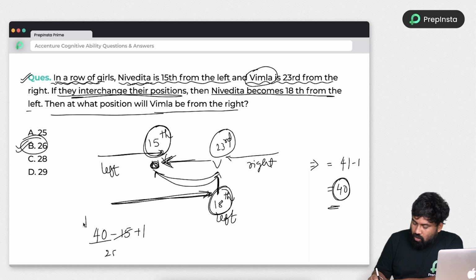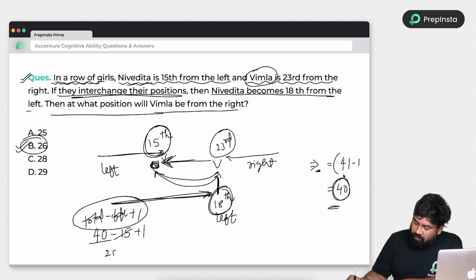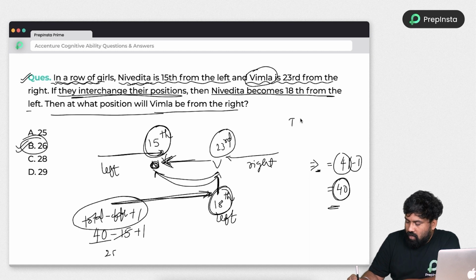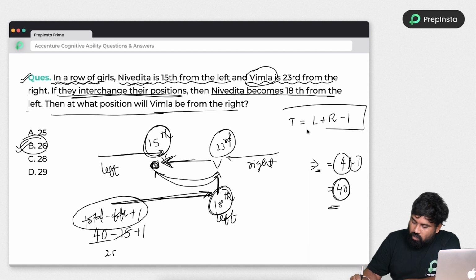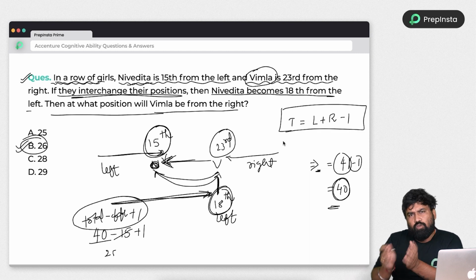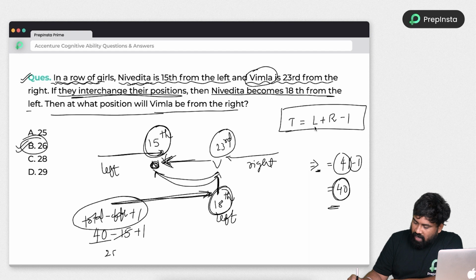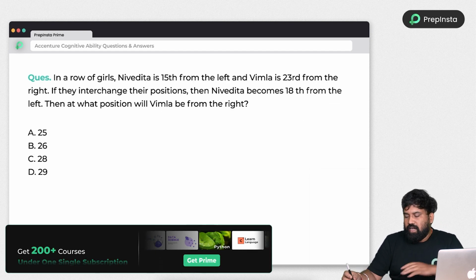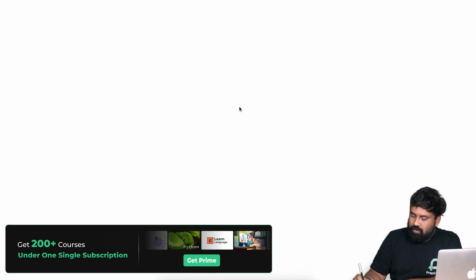It's very simple guys. Total number of people minus the rank from one direction plus 1. If you want to get the total, left hand side plus right hand side minus 1. So there is a standard formula: total is equal to left hand rank plus right hand rank minus 1. If you want to find any one, you just have to rearrange the remaining terms. For example, if I know the left hand and want to find the right hand side, what do I have to do? Total minus L plus 1. That's what I did. It's a very simple formula. Right. So let's see the next example.